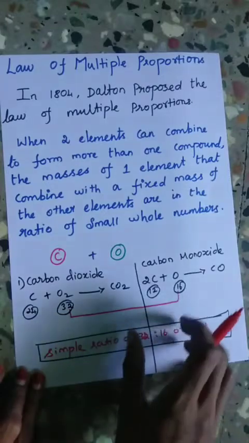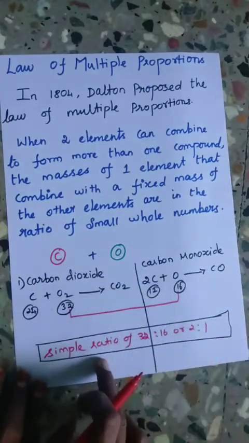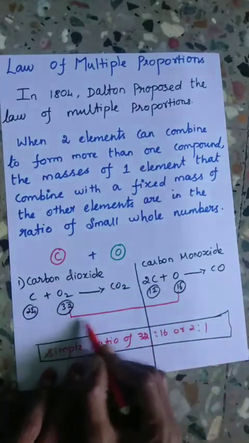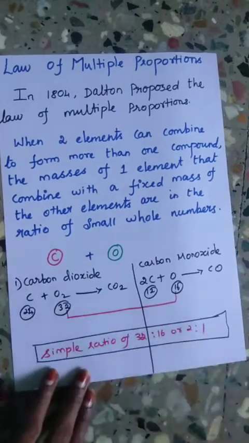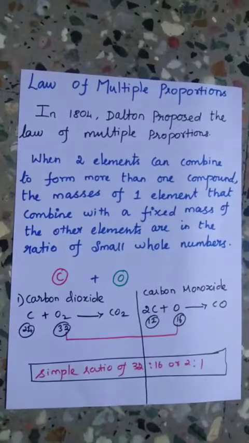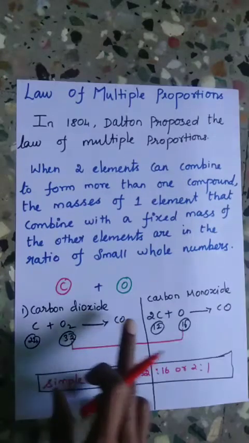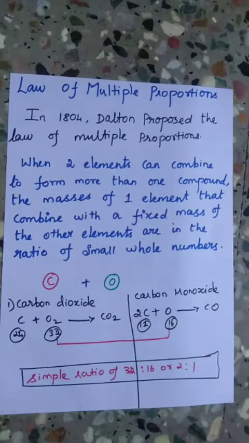So these masses of oxygen are in a simple ratio, that is 32:16 or 2:1. In these reactions, a fixed amount of carbon is combining with multiple proportions of oxygen to form carbon dioxide and carbon monoxide.